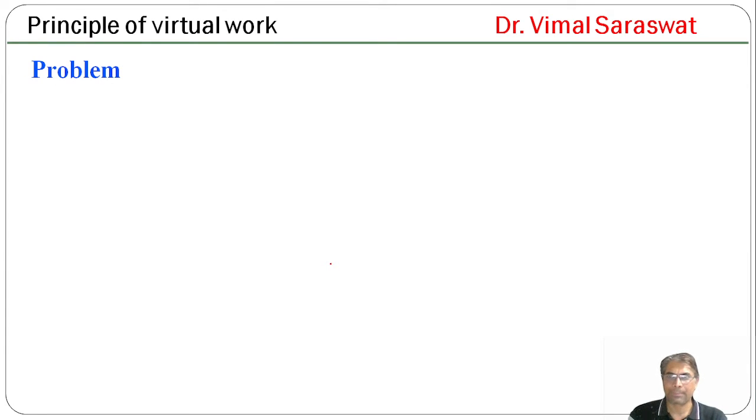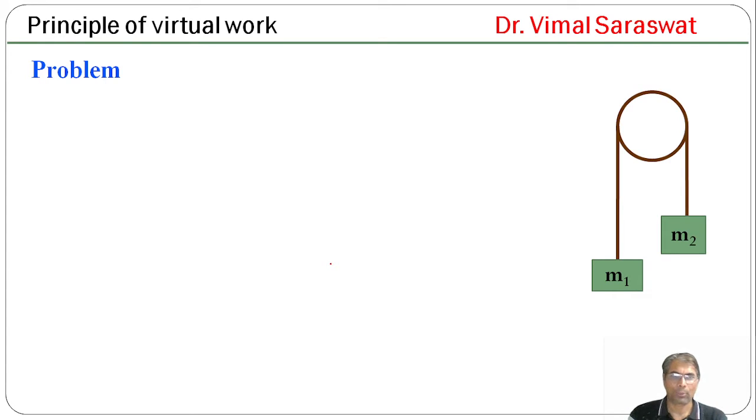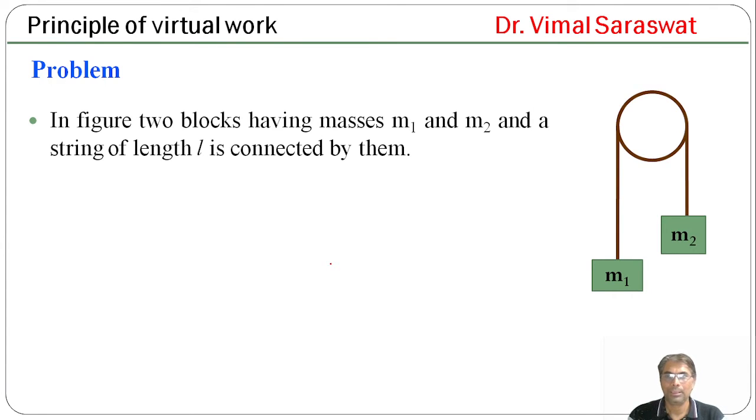Now we discuss a problem related to virtual work. This is our problem. In the figure, two blocks having masses m1 and m2 are connected by a string of length L. So this is the block of mass m1 and this is the block of mass m2, and both are connected through a string having length L.